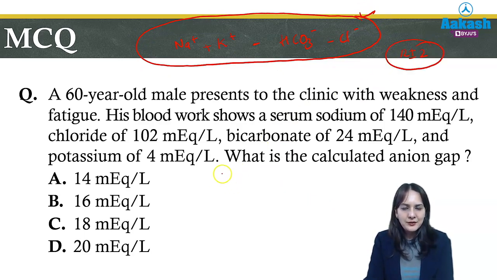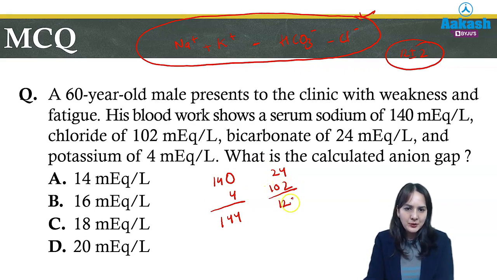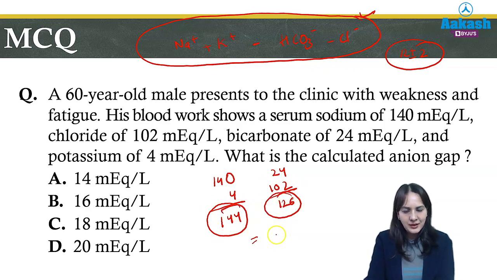So here, if sodium given is 140 and potassium given is 4, which comes out to 144, and bicarbonate we are given 24 and chloride we are given 102, which comes out to be 126. So these are the calculated cations and these are the calculated anions, and the difference is 144 minus 126.